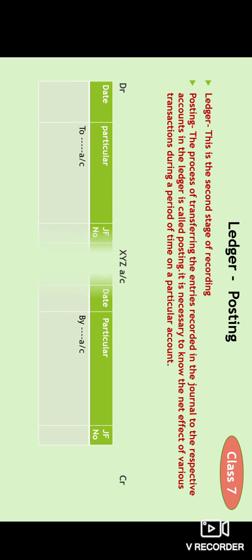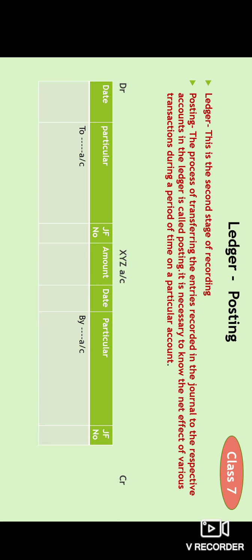So this is the format for how we need to prepare a ledger. We need to divide the ledger into 8 columns. The first 4 columns on the left side are debit, and the next 4 columns on the right side are credit: date, particular, JF number, amount. JF number means the journal page number where you have written the journal entry is recorded in the ledger, so that it will be easy when you cross check.